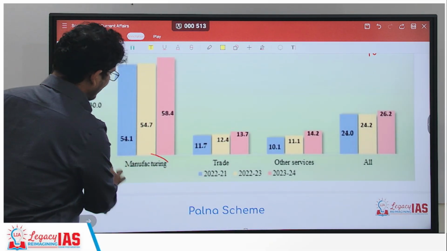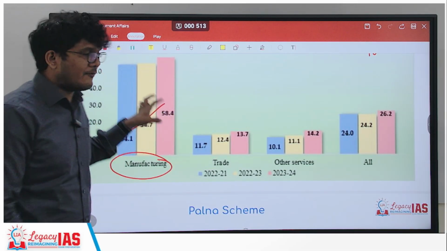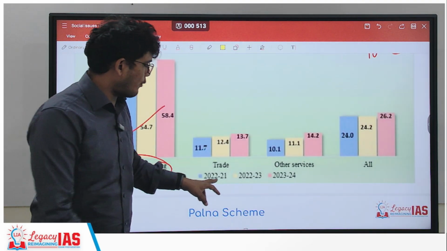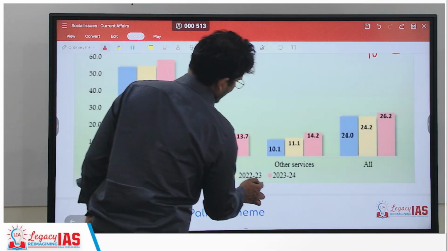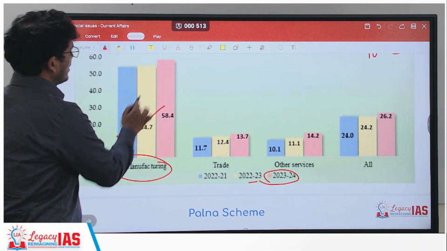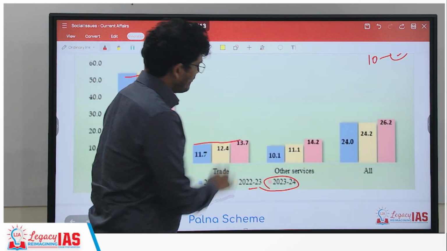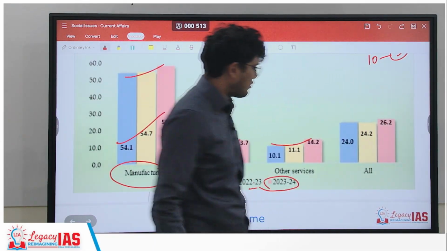So in manufacturing sector, there has been an increase. In fact, from 54.7 to 58.4, there is a considerable increase we are talking about. So 21-22, 22-23 and 23-24. So from 22-23 to 23-24, there has been a considerable increase. If you look at trade, it increased and subsequently increased. If you look at other services, that has also subsequently increased.